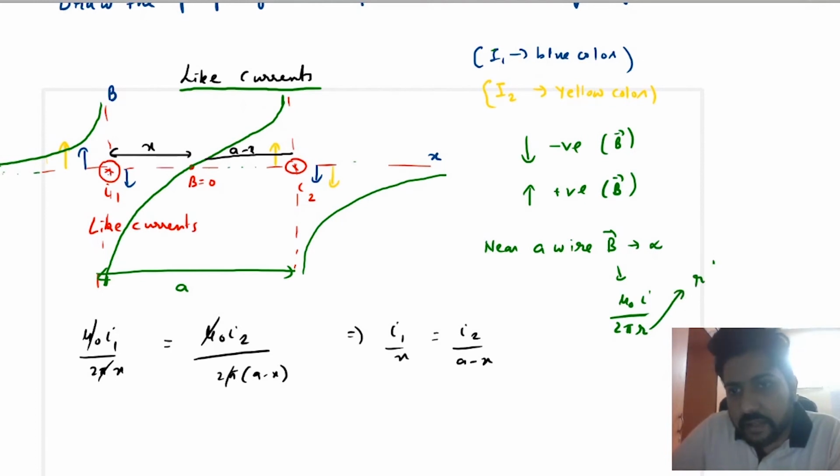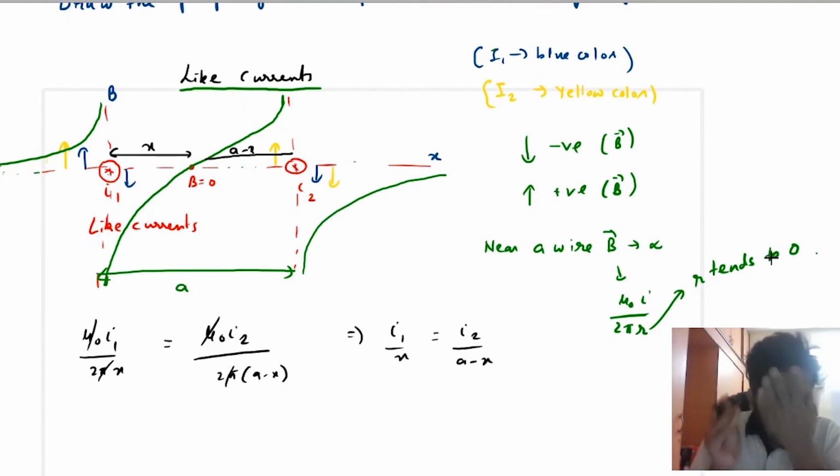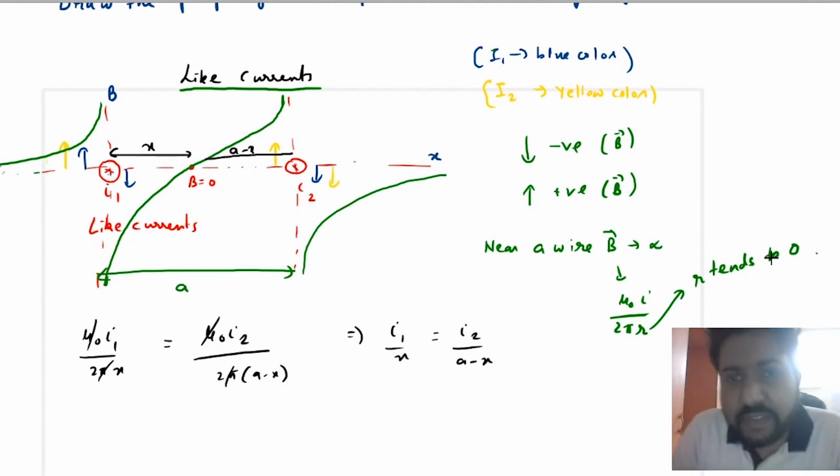So as r tends to 0, then B tends to infinity. Near the wire the magnetic field will be infinity. It can be positive infinity or it can be negative infinity. What do you mean by positive infinity? Positive infinity means that because the direction was upwards, we have taken positive infinity. If the direction is downwards, we will take negative infinity. Okay. Now let us look.